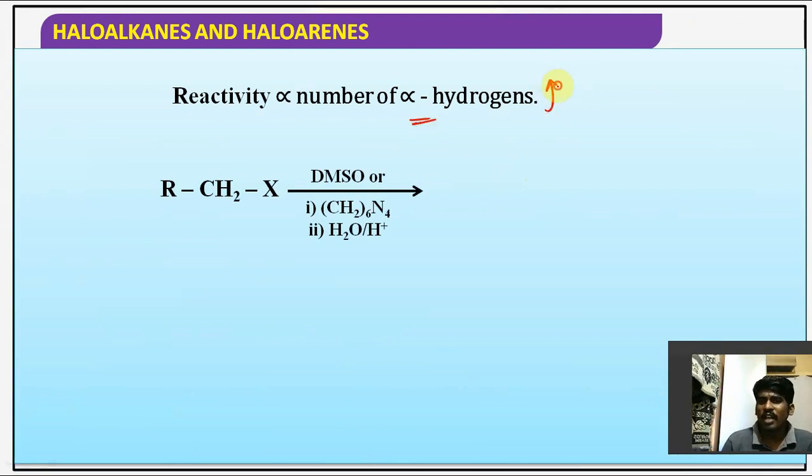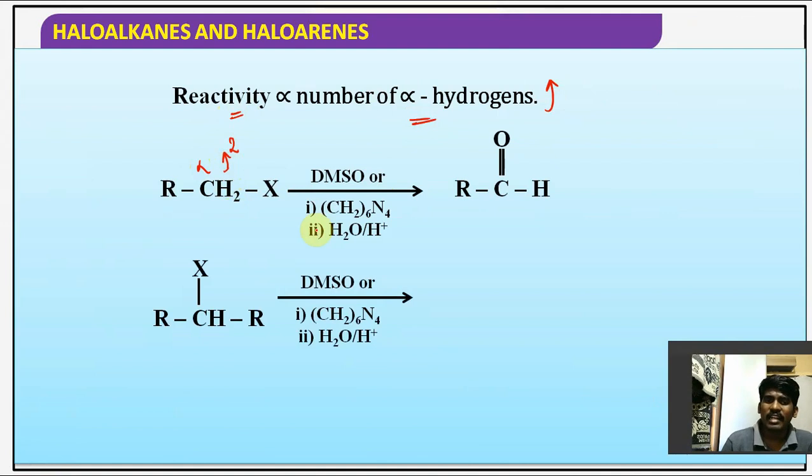The more alpha hydrogens, the more the reactivity. The halogen is connected to the alpha carbon. How many hydrogens does it have? Two hydrogens. If I take a secondary alkyl halide, the alpha carbon has only one hydrogen. So primary alkyl halide is more reactive than secondary alkyl halide towards oxidation reaction.